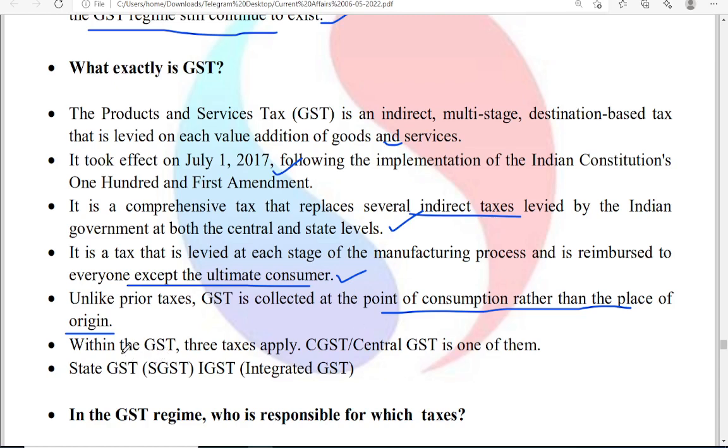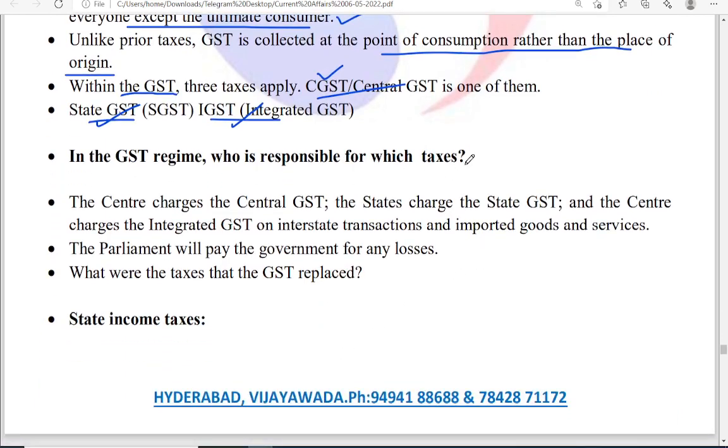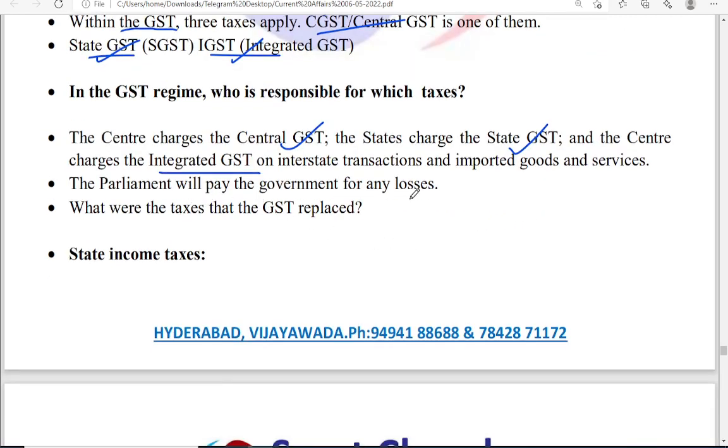Next, within the GST, three taxes apply: CGST, SGST, IGST, central, state, integrated. Who is responsible for which tax? Central charges CGST, state charges SGST, center charges IGST on the interstate trade. The central government will pay the state government in case of any losses.